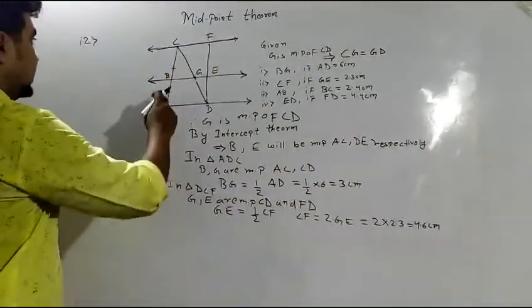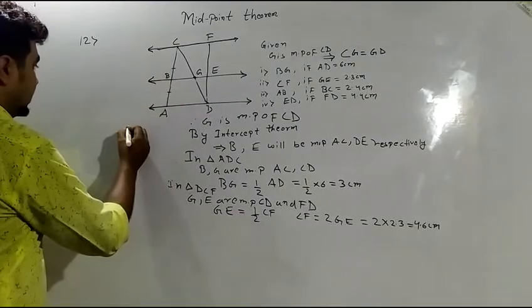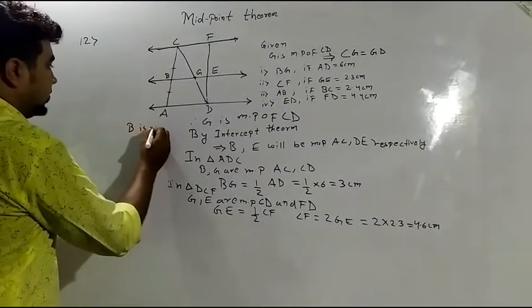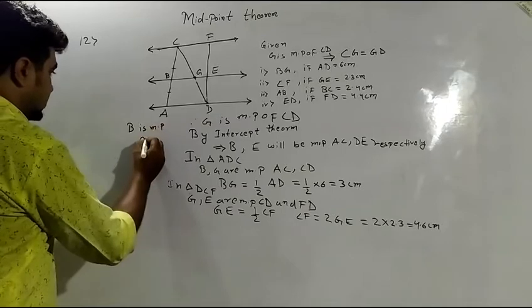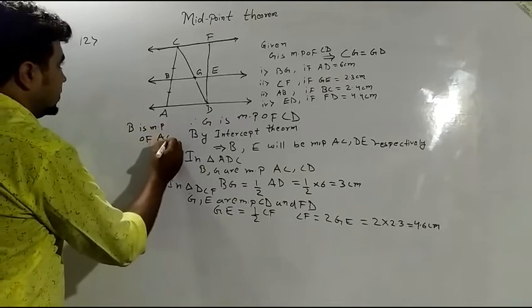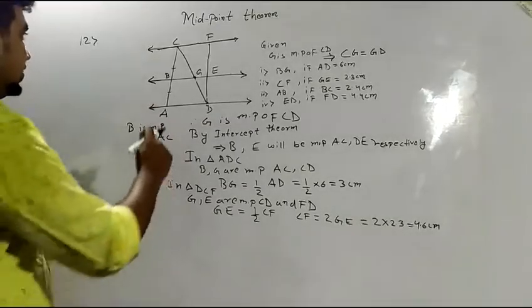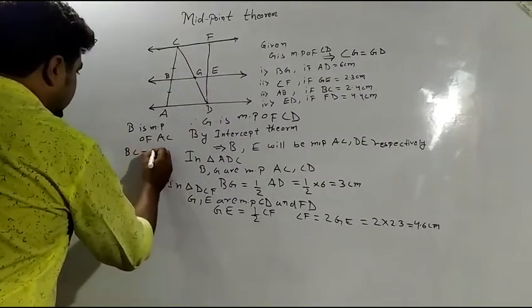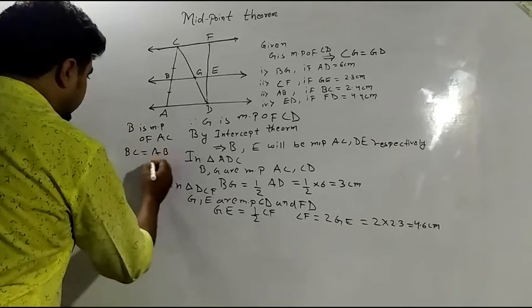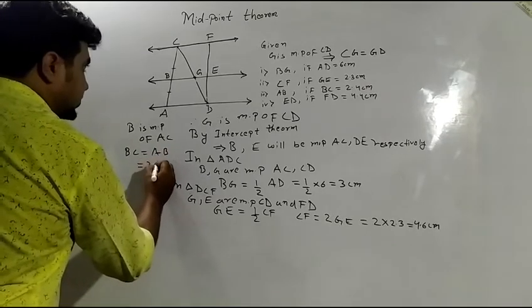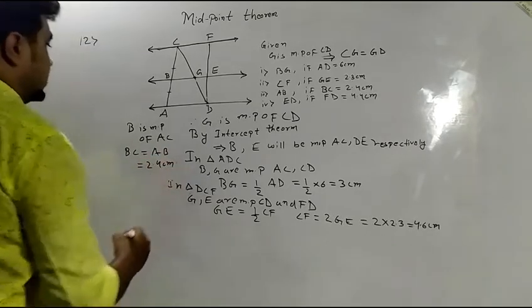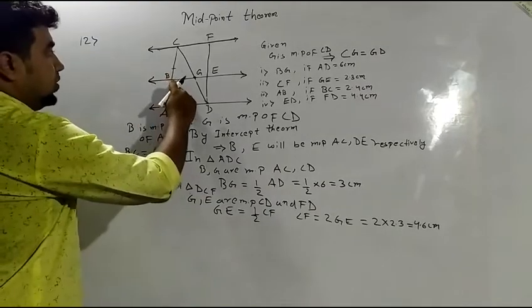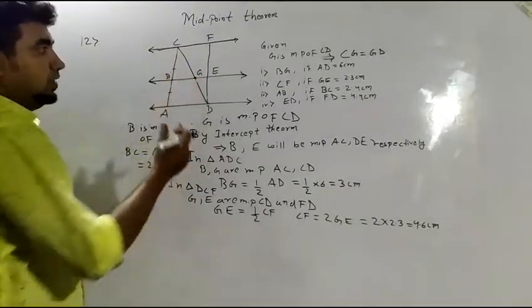Okay, correction is there. B is the midpoint of AC, which means BC will be equal to AB. BC is equal to AB, which comes out to be 2.4 centimeter. As B is the midpoint, this length and this length will be equal.